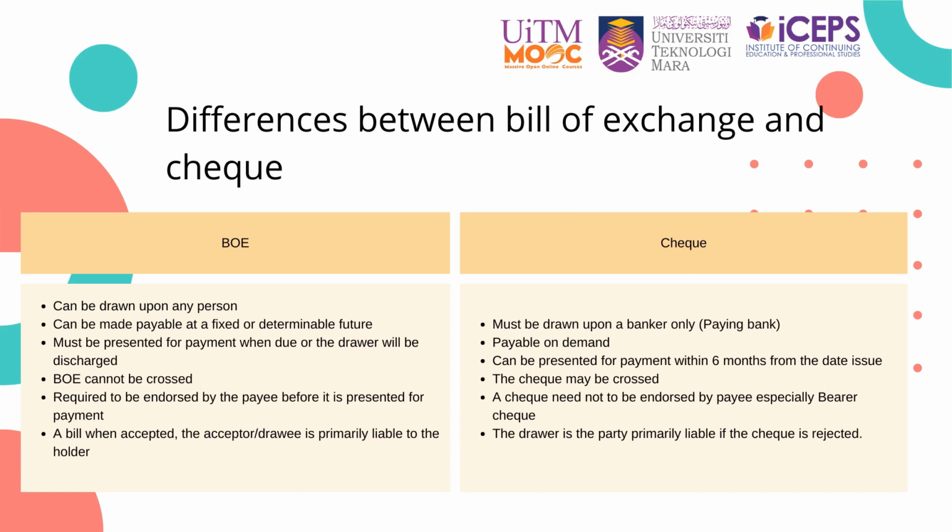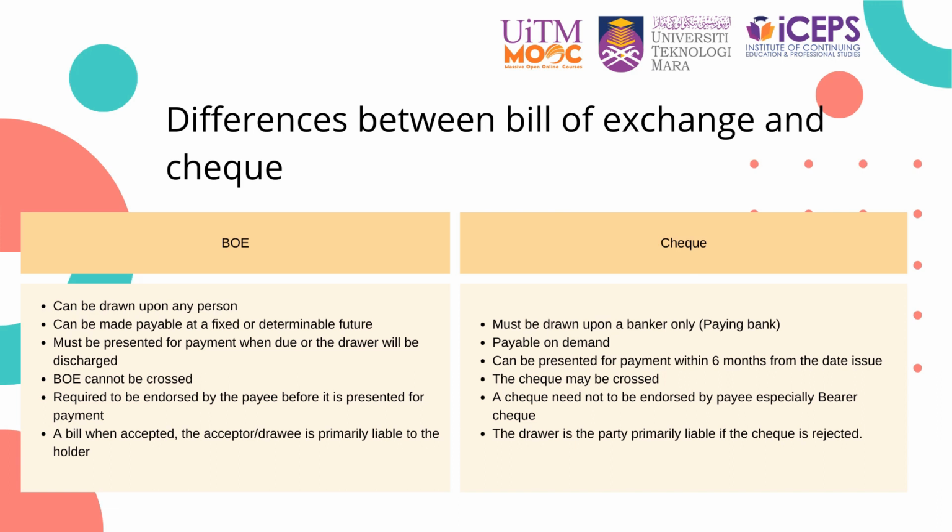Next, let us talk about the differences between bill of exchange and check. The bill of exchange can be drawn upon any person, but a check must be drawn upon a banker only. Bill of exchange can be made payable at a fixed or determinable future time, but a check is payable on demand. A bill of exchange must be presented for payment when due or the drawer will be discharged, but a check can be presented for payment within 6 months from the date issued. Bill of exchange cannot be crossed, but a check may be crossed. Bill of exchange is required to be endorsed before presented, but a check does not need to be endorsed for payment.